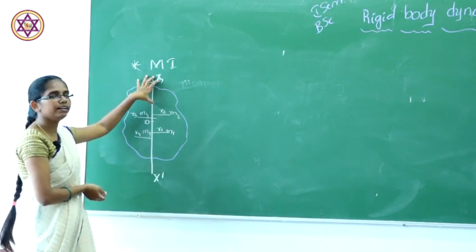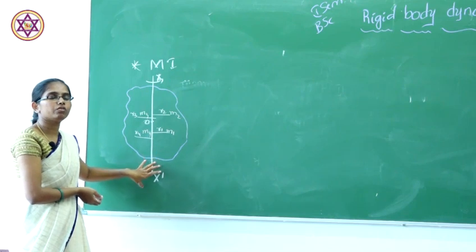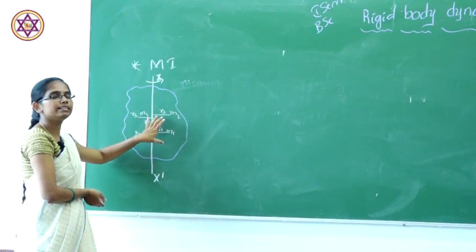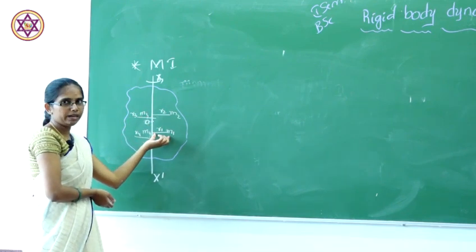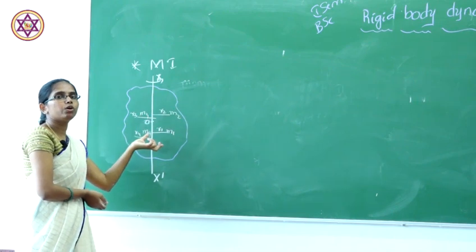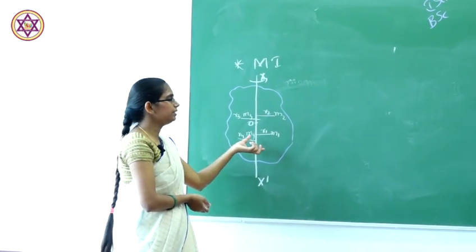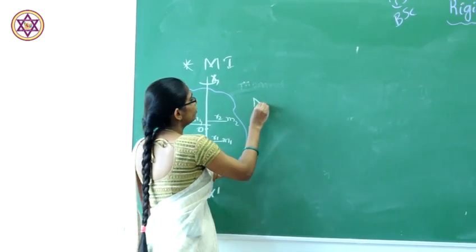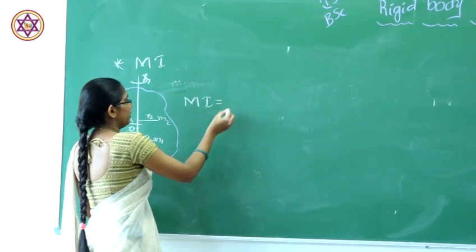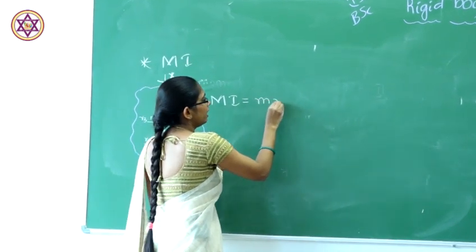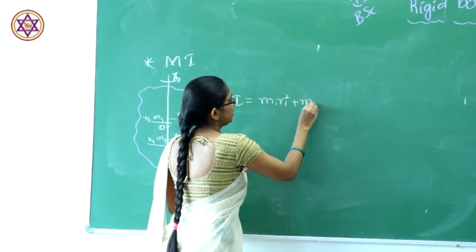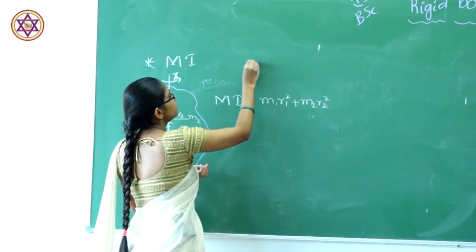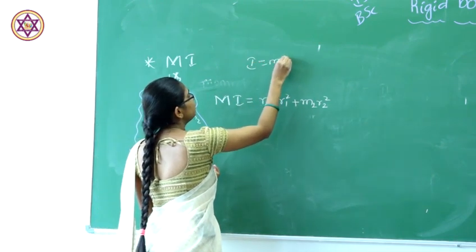Here x and x dash are the axis of rotation perpendicular to the rigid body, r1, r2, r3, r4 are the distances of the particles, and m1, m2, m3, m4 are the masses of the particles. So we have to write what the moment of inertia will be. It will be given by m1 r1 square plus m2 r2 square, because normal moment of inertia is I equals mr square.